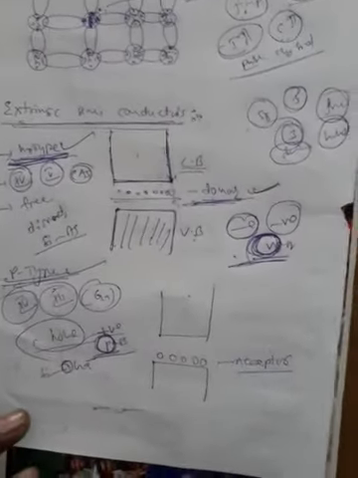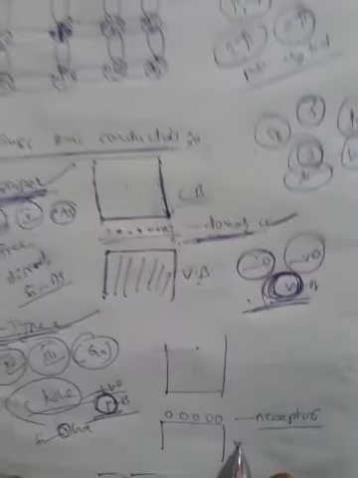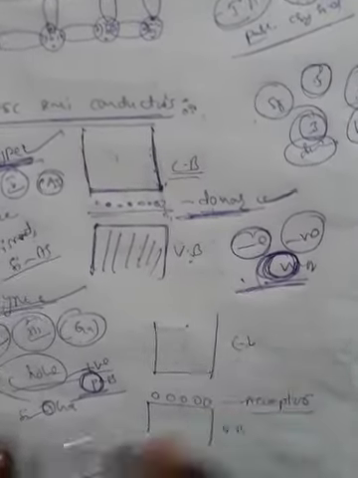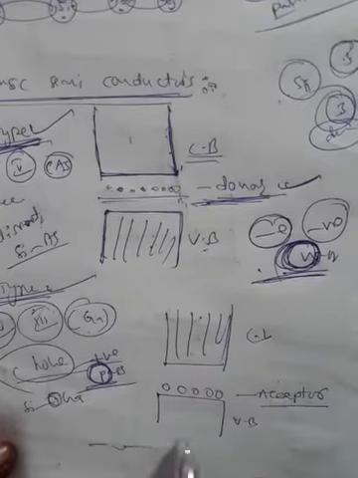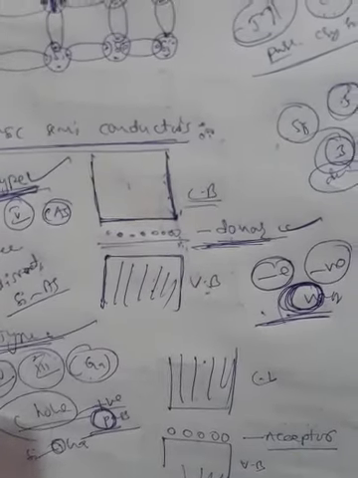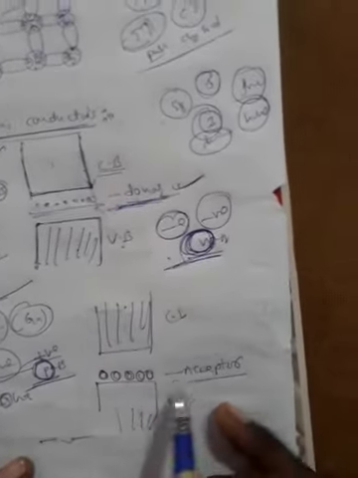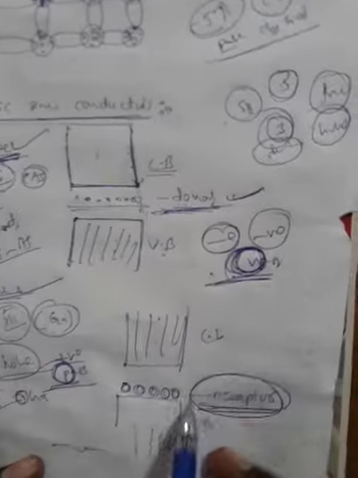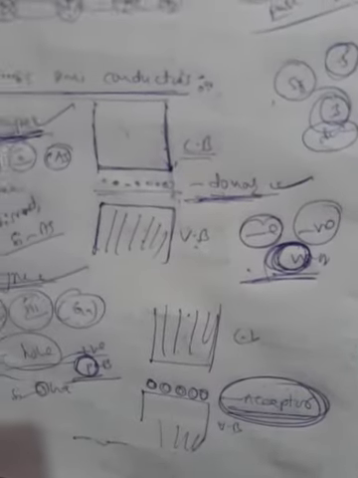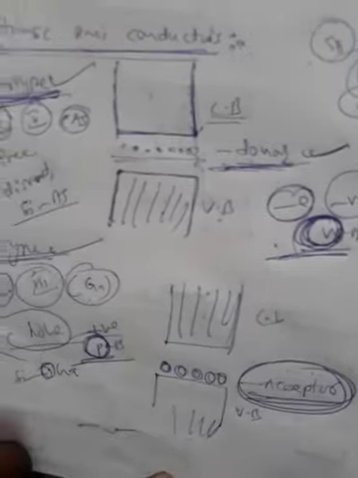In terms of band levels, here the valency band and conduction band. There is no sufficient electron to promote from the valency band to the conduction band. That's why we get hole formation. Hole formation means that is the acceptor level. In p-type, the donor level is replaced by the acceptor level.